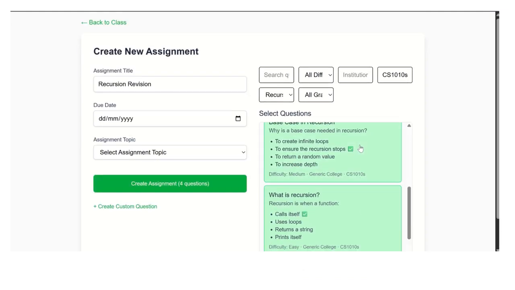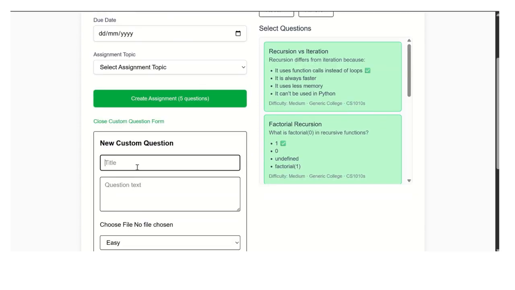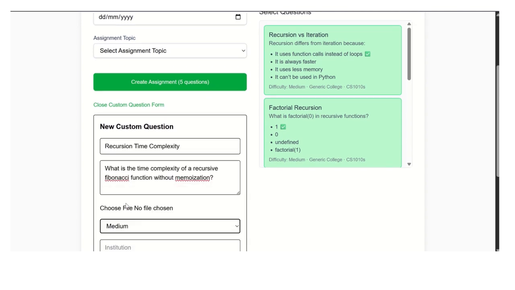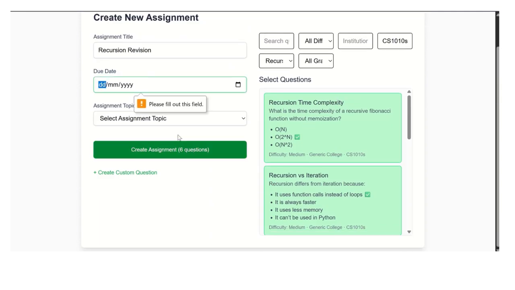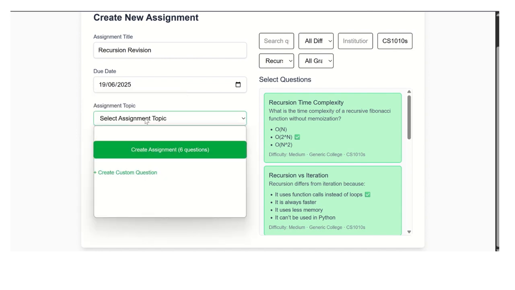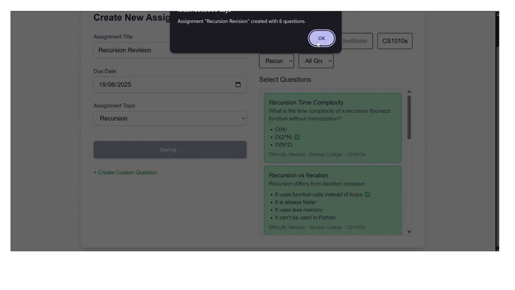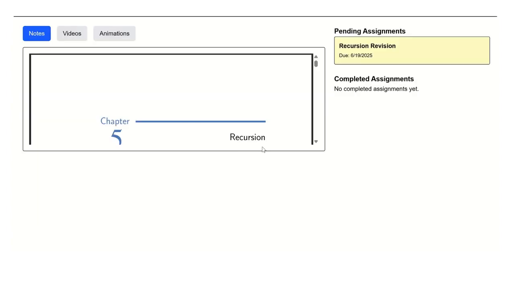So in case this question bank proves insufficient, the teacher can also create their own custom question. Creating a custom question basically involves keying in some key parameters and labeling the multiple choice question options. After the due date is set, the teacher can then select the assignment topic and assign it to the students. After this, students can then go and